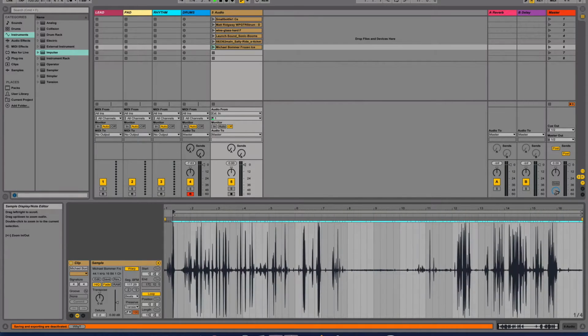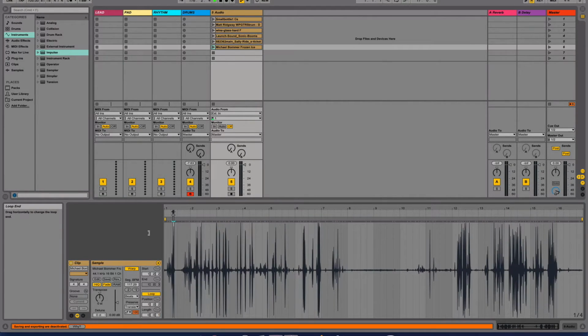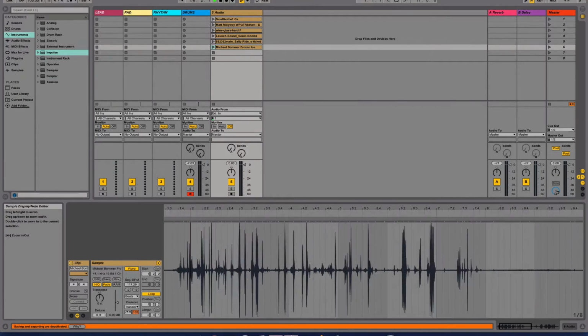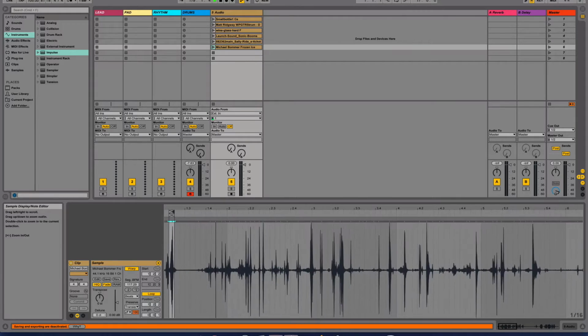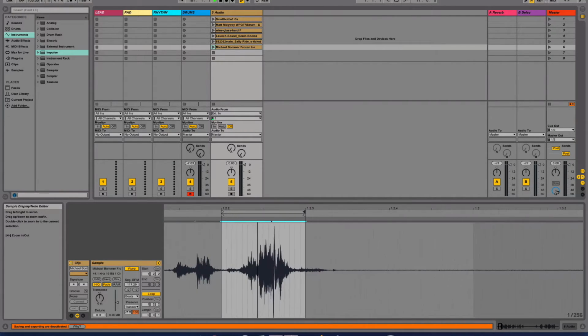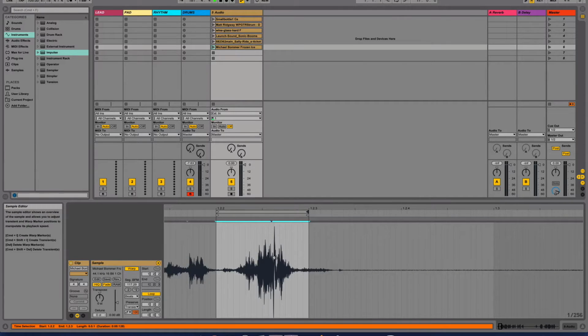I'm going to drag my end all the way as small as I can. If I zoom in on this now, we can see I have a very short cracking sound.